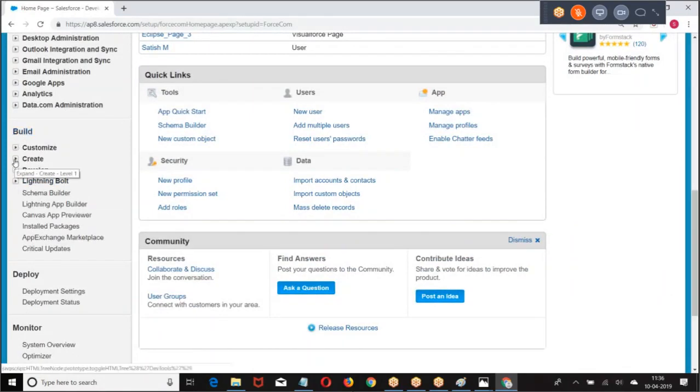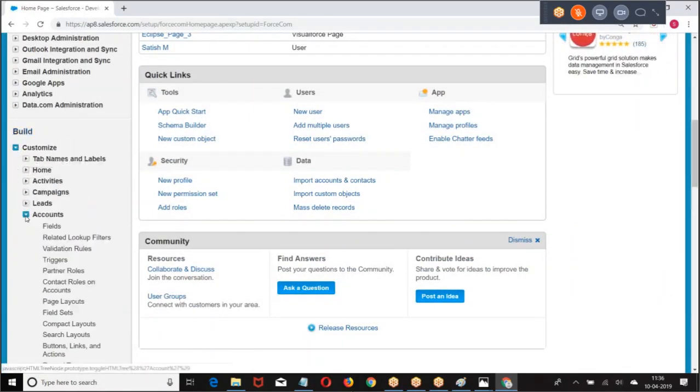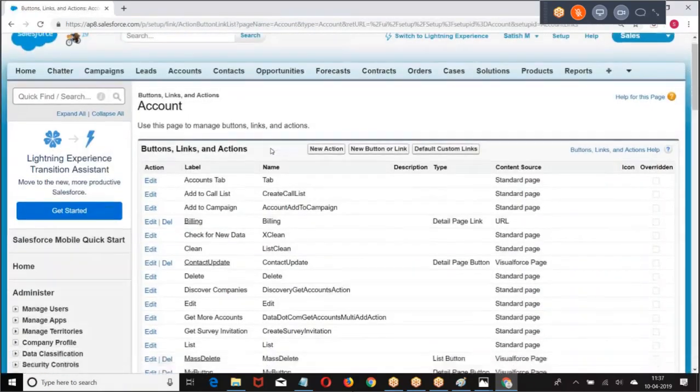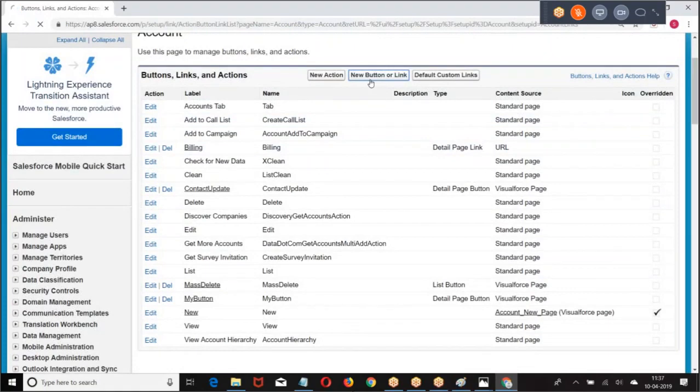Build, customize, accounts, buttons and links, new button or link.